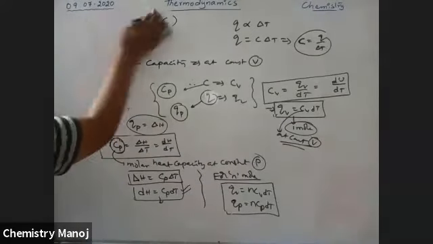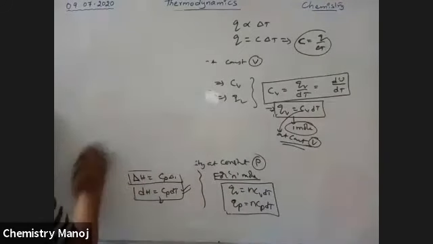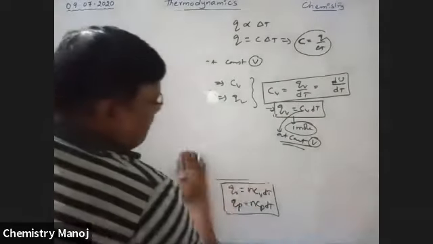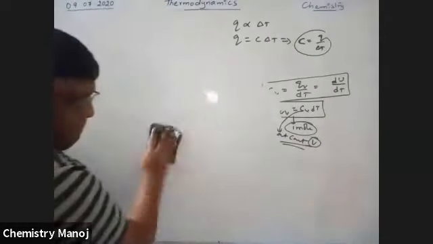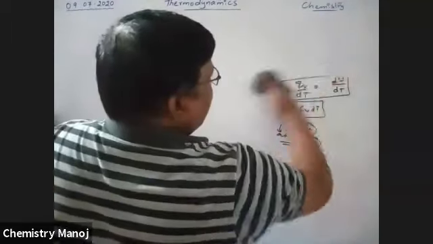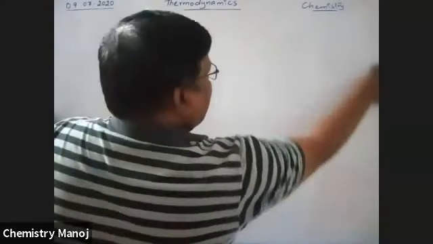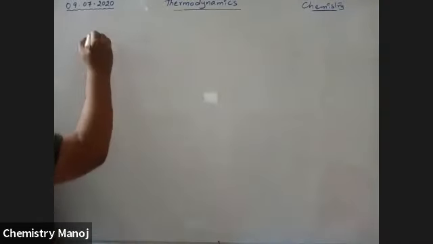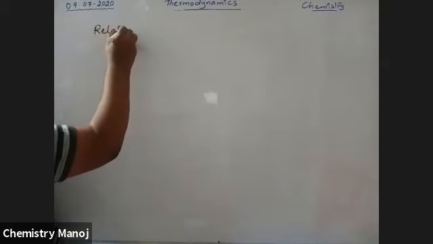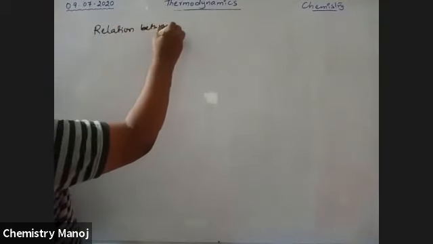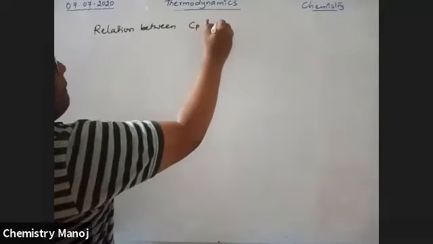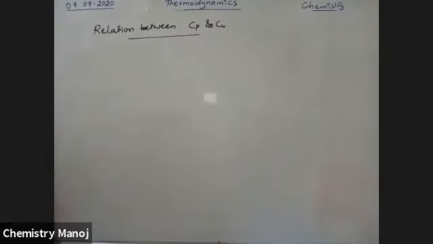Now the relation between CP and CV. There are two relations. Now I am taking one relation, the first relation. What is that first relation?